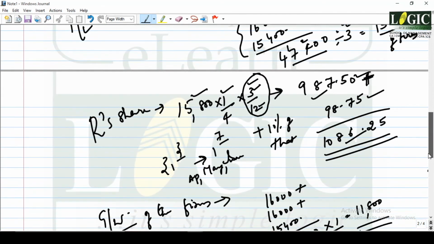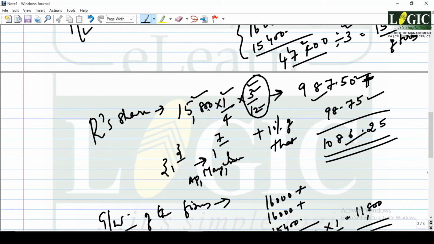Now his share, 15,800, is 1/4. Now the last balance sheet date is 31st March. He died on 1st July 2011. So how many months did he live afterward? April full, May full, June full. Correct, on 1st July he passed away. So 3/12. This profit is to be reduced to the number of months he lived, that is